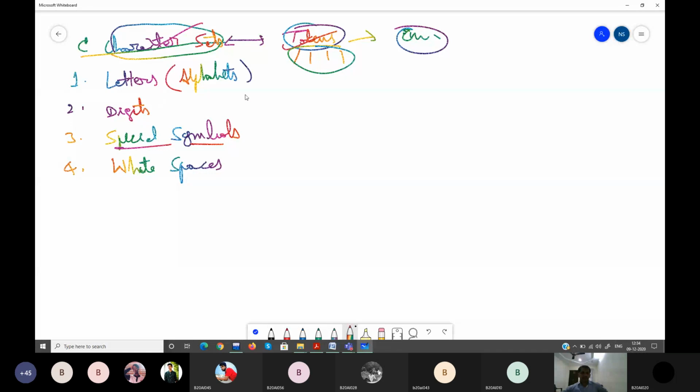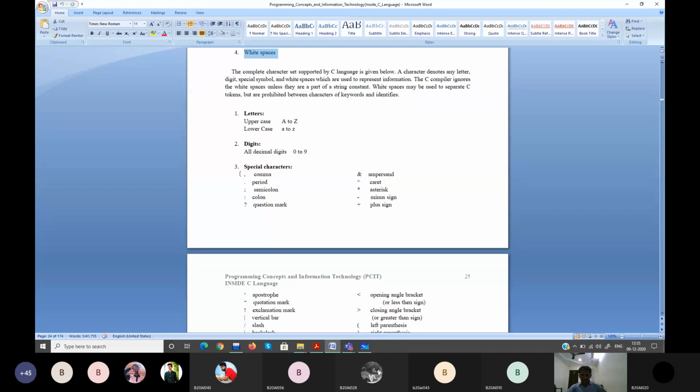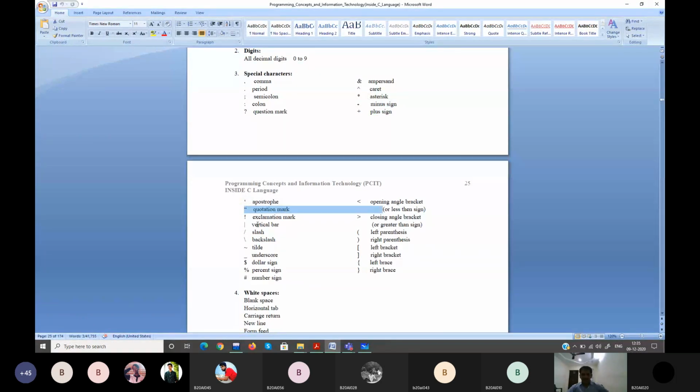Okay. So what are the letters that you can have? Alphabets: small a to small z, capital A to capital Z. Digits, you have 0 to 9. Special symbols, there are so many special symbols. We have to go through them. Comma, dot, colon, semicolon, question mark, ampersand, caret, star, plus, minus, okay? Single quotes, double quotes, exclamation mark, vertical bar, slash, backslash, tilde.